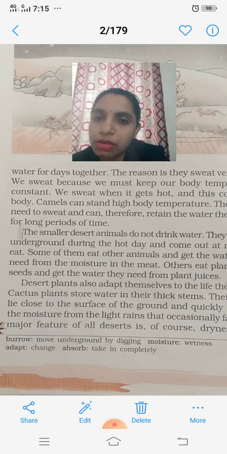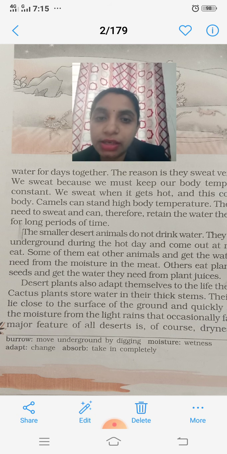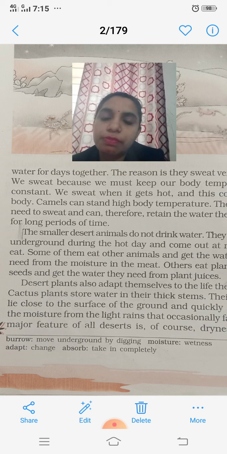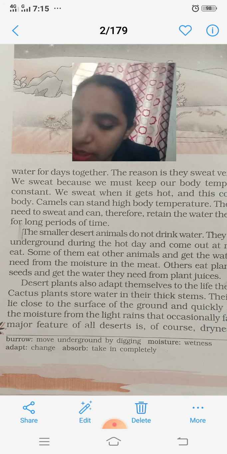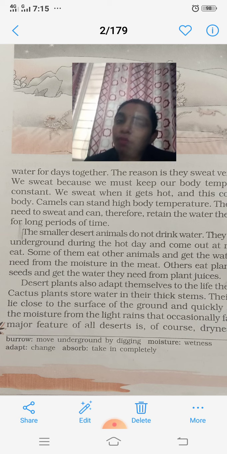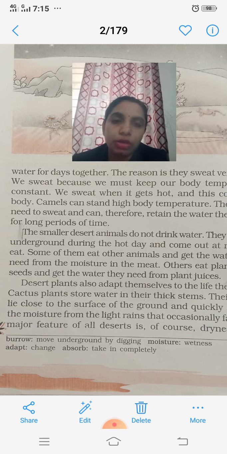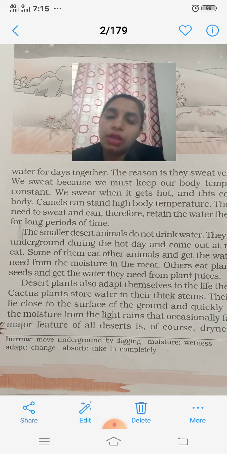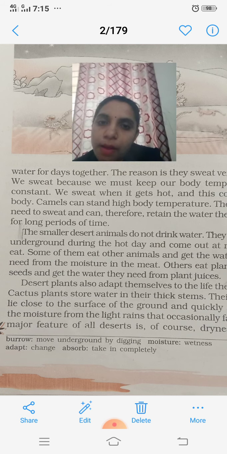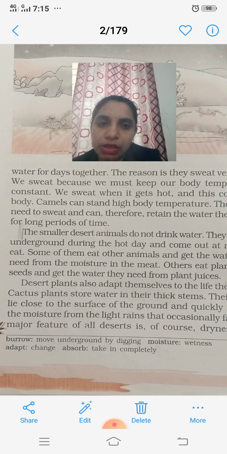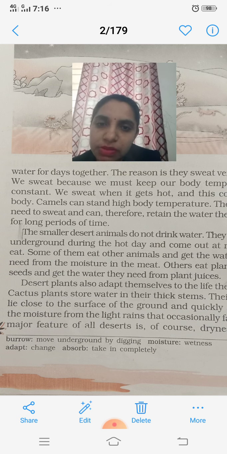They do not need to sweat, and can therefore retain water for long periods of time. So camels sweat very little. As they sweat very little, they store more water in the body and use that water for a long period. This is the information. Next you have the information in the next paragraph about the other small animals in the desert.